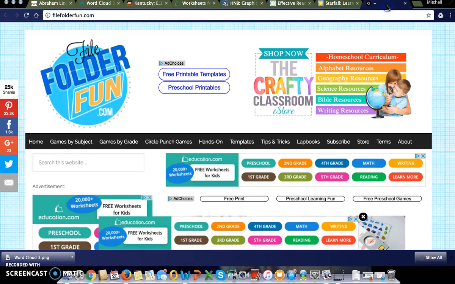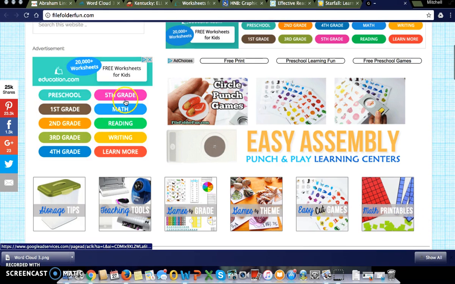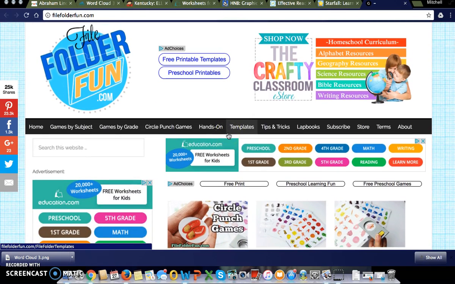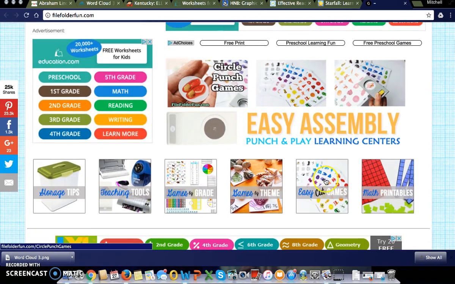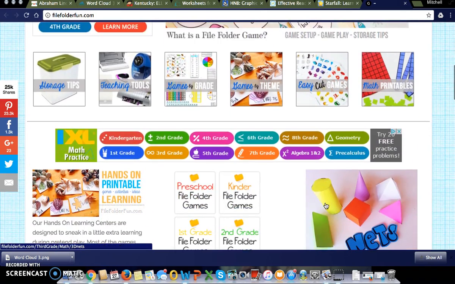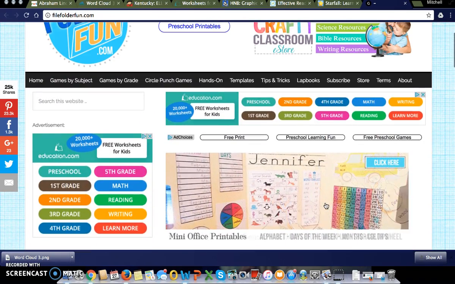And then the final website that I really found interesting was the folderfund.com. So you can break this down into classes. It specifically just goes to 5th grade. Not saying you can't do this in middle school or high school, but this is mostly going to be used for elementary school areas, because you're not going to find a lot of stations and different things like that at the high school level.